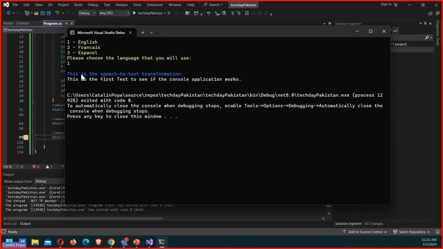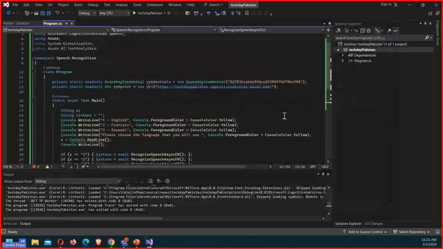Okay, so you can see that the speech to text transformation actually worked. Basically, what I've inputted as audio is now into text, right? So the first part, that's kind of it. And you can see how easy it is to actually make use of that, right?